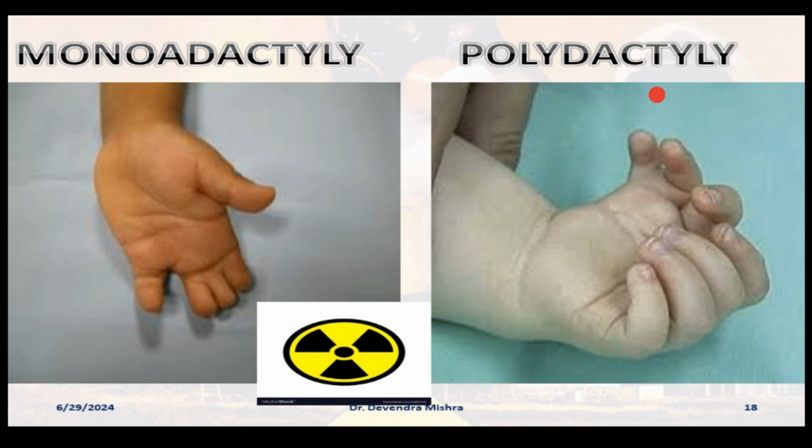Then another problem is the polydactyly. What is the polydactyly? More than 5 fingers in the feet or in the hands. As you can see here, 1 2 3 4 5 6 7 fingers are there. So these were the result of the radiation exposure.